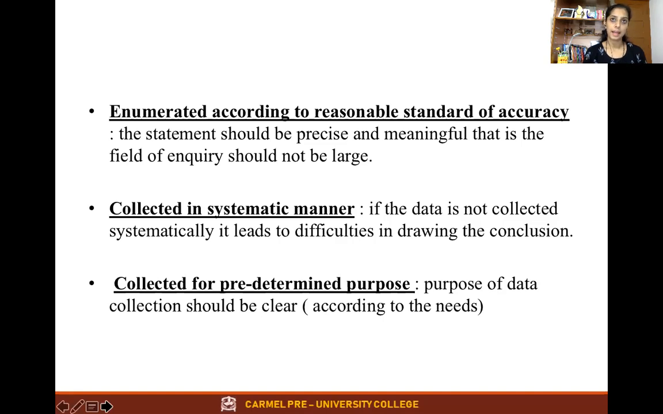And the last one is collected for a predetermined purpose. Say I am an economist, or a business person, and I have to conduct a survey because I am going to launch my product. Based on that, I am going to launch the product. So it should be pre-planned, and the purpose of the data collection should be clear. That is why statistics is collected for a predetermined purpose according to the needs.